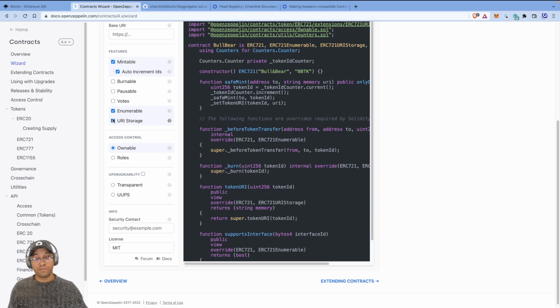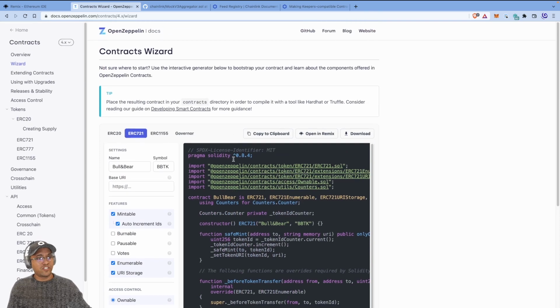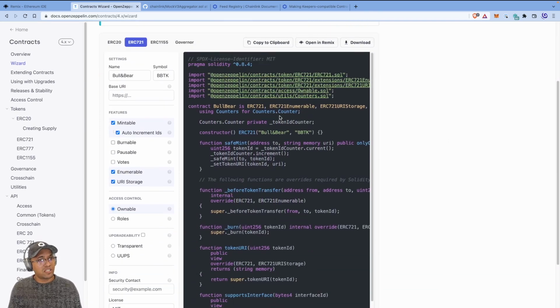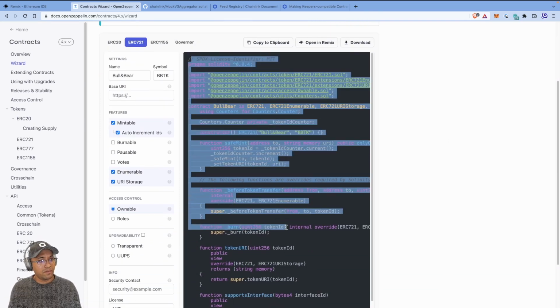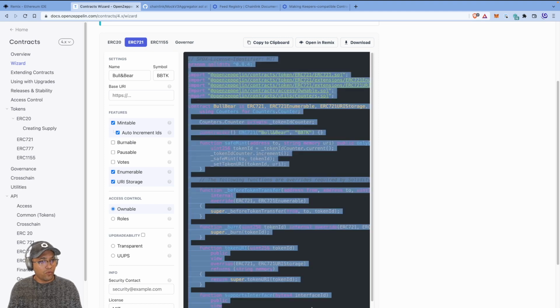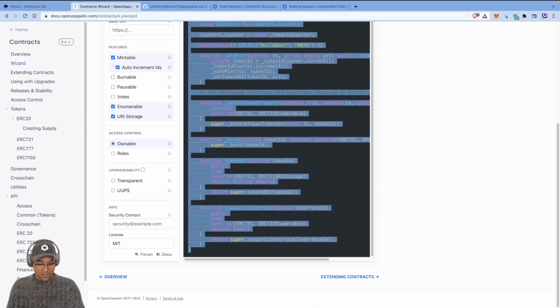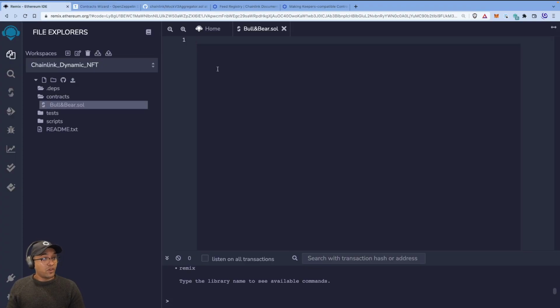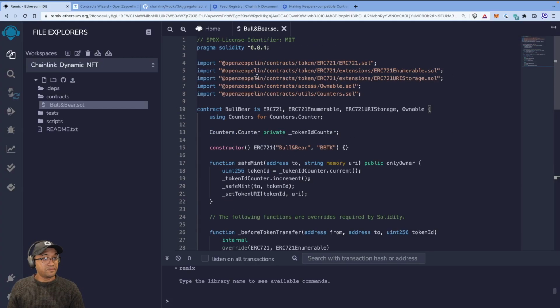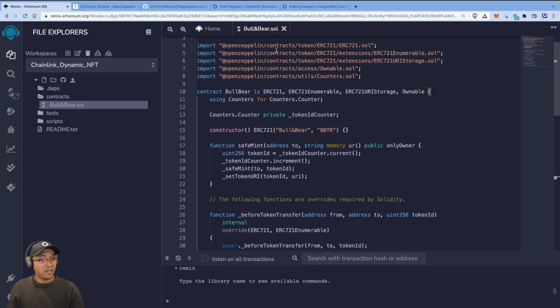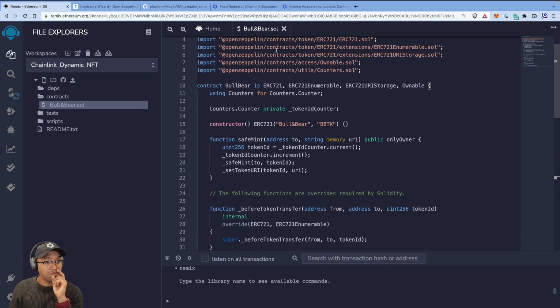URI storage is going to be important because that's the bit that helps us update the token URI, which is going to be the image and the metadata for the NFT. Right, I think that's good. Now, for some reason, my copy to clipboard doesn't work at the moment, so I'm just going to copy and paste the whole thing and put that into our Remix here. Okay, so we've got bull and bear. That's where we want to put it. I want to just make sure the solidity pragma is okay. That's fine.